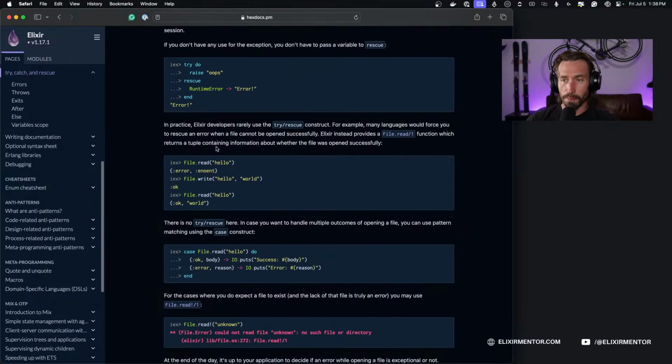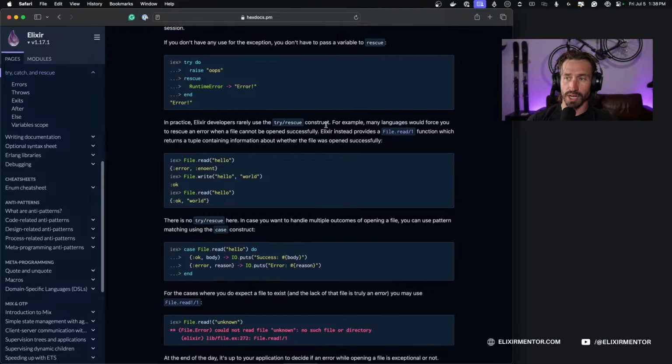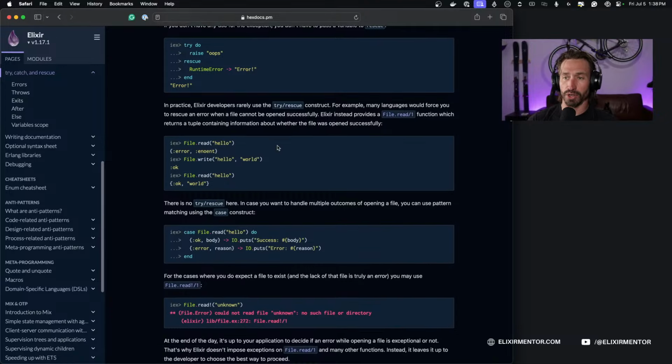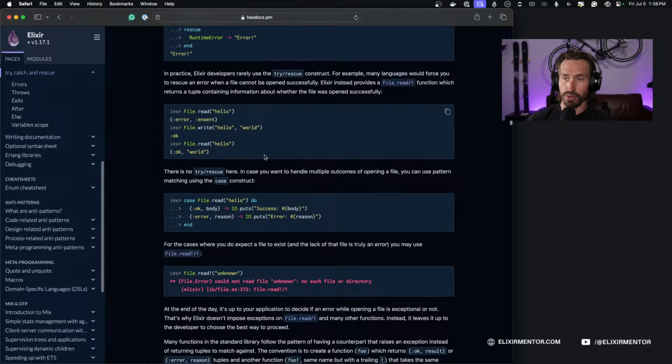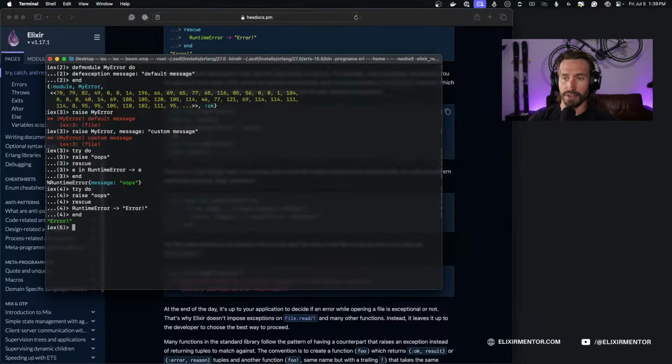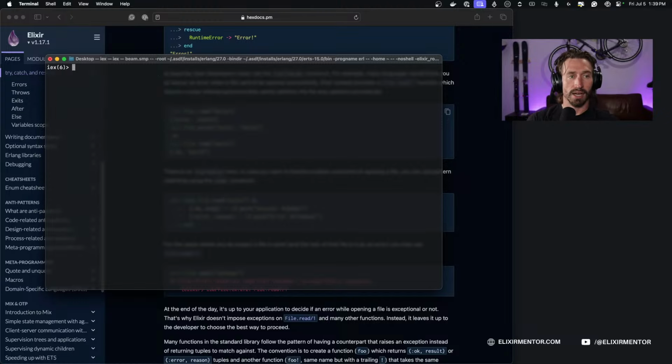Okay, so in practice, Elixir developers rarely use the try rescue construct. For example, many languages would force you to rescue an error when a file cannot be opened successfully. Elixir instead provides a File.read/1 function, which returns a tuple containing information about whether the file was opened successfully or not. So, all right, if we try to open a file that doesn't exist, I'm going to clear this so we can see. If I do File.read and we're just trying to read a file that doesn't exist, we get our error back, right?